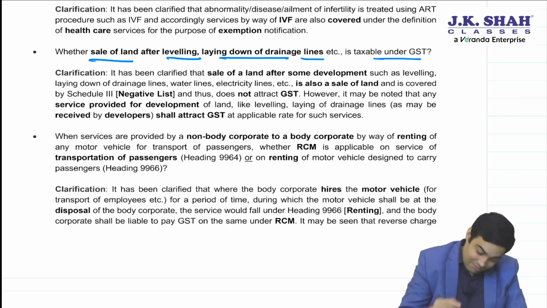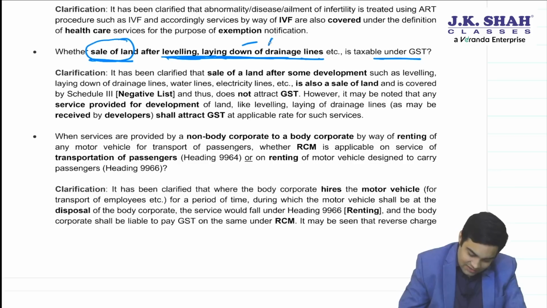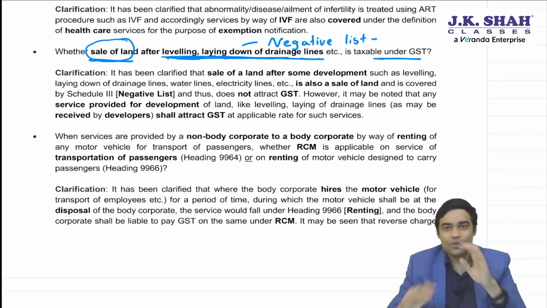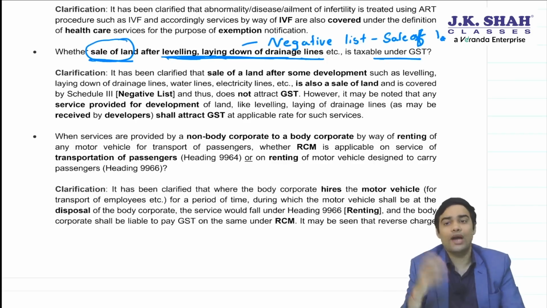So CBIC has said sale of land after leveling or laying down of drainage pipes will still be covered under negative list, because at the end of the day, even if you sell it after some modification, still it is sale of land only. But what about the services which you have taken?